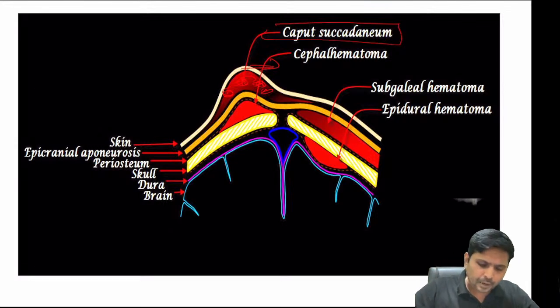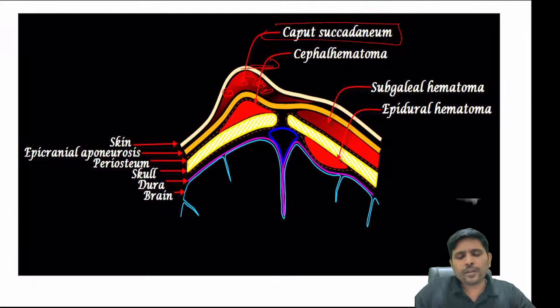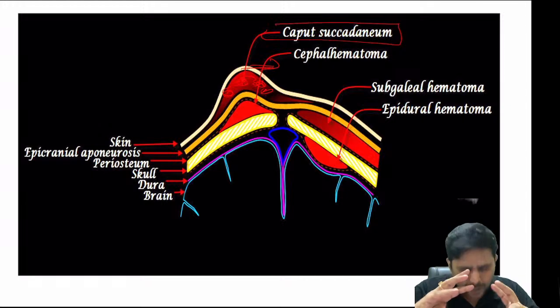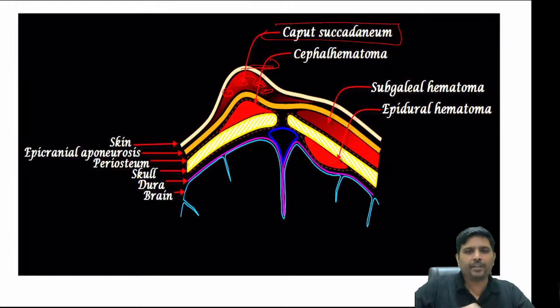Whereas what is called cephalohematoma? Cephalohematoma is a subperiosteal bleed. Cephalohematoma usually occurs in a forceps delivery. Sorry, not cesarean, I am extremely sorry, forceps delivery.